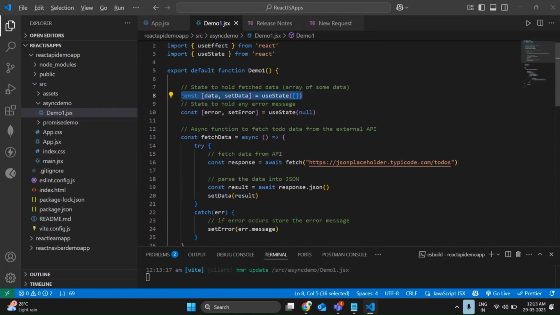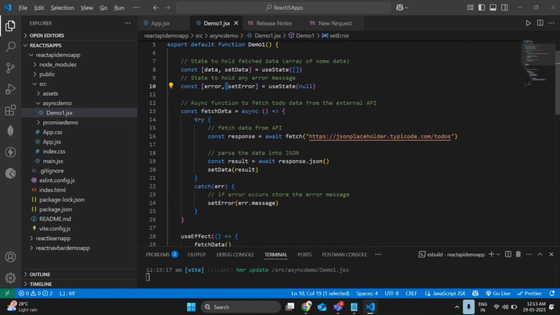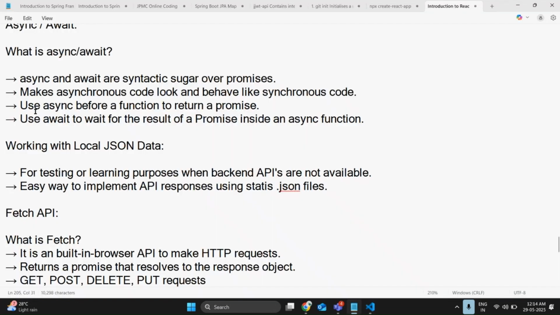A data array hook to store my data, and an error hook to store my error message. The fetch function is async. It waits for the promise to deliver. I told you clearly what async means: we should write async before a function to return a promise, and we need to use await to wait for the result of a promise.